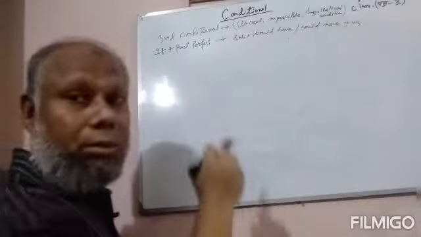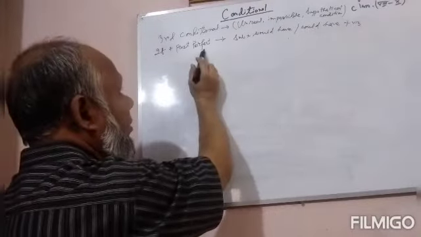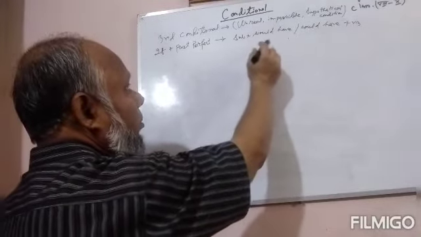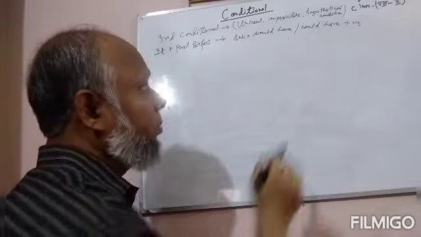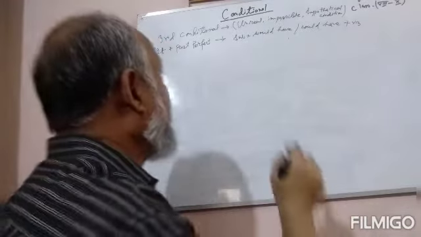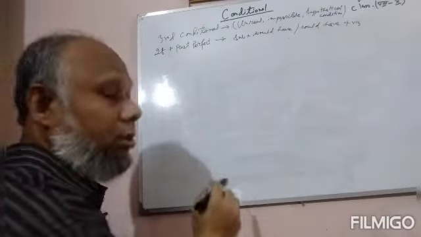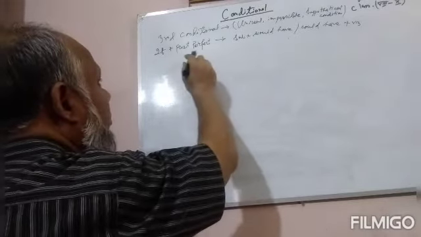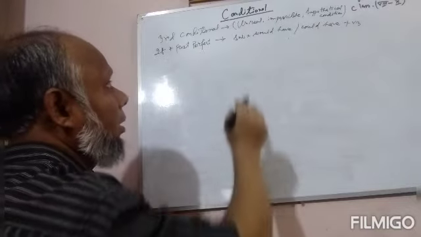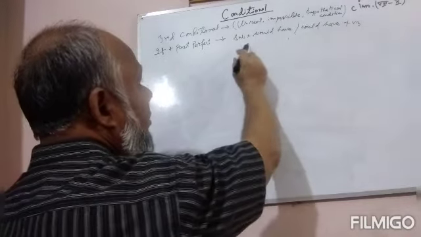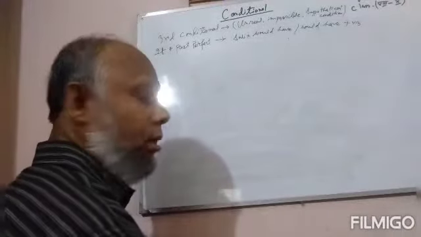It is called third conditional, and it starts with if plus past perfect, and then subject plus would have or could have plus verb 3. That is, third conditional always starts with the if clause and past perfect tense, and the last clause is subject would have or could have plus verb 3.